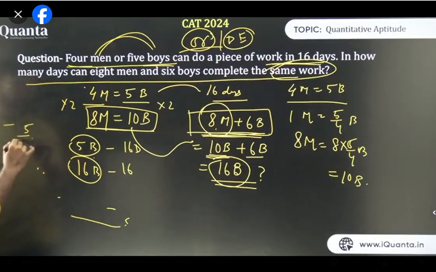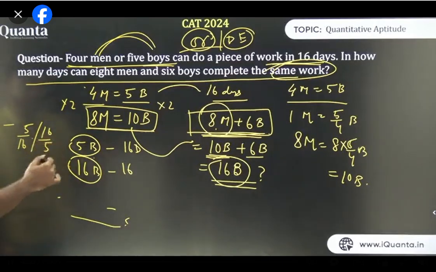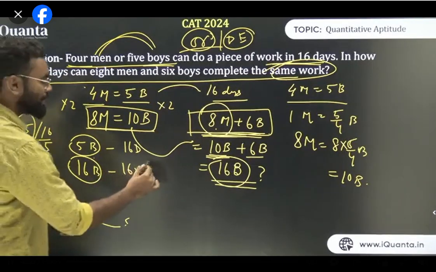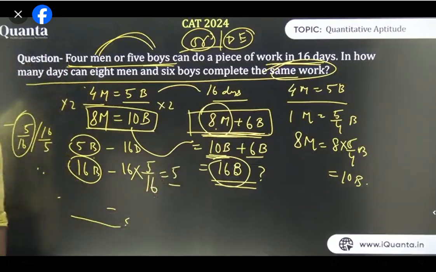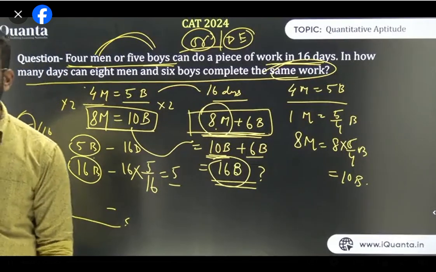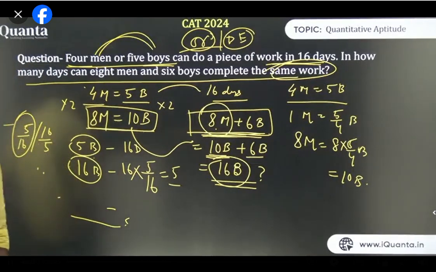Because two ratios are possible, 5 upon 16 or 16 upon 5. Yes or no? Now think about it. If the number of boys is more, the number of days will be less. Or if the number of men is more, the number of days will be less. So I'll take the smaller fraction. The smaller fraction is 5 upon 16, and hence your answer is 5. So that's why the shortcut is much faster. Is it clear? 5 upon 16, yes.